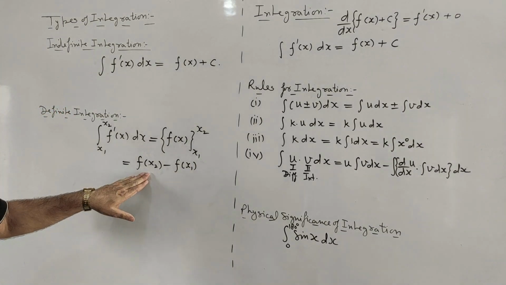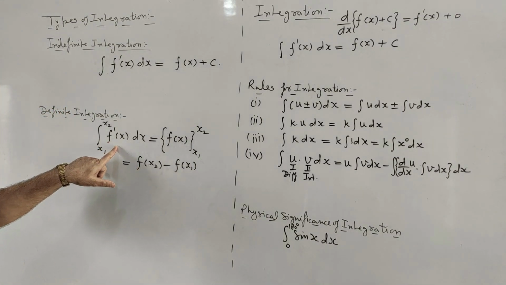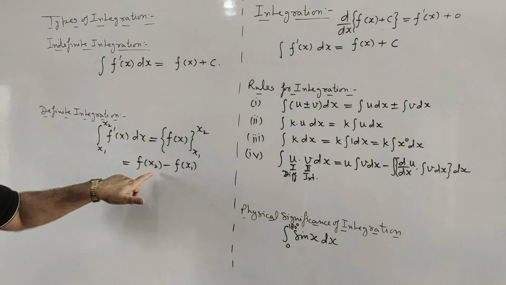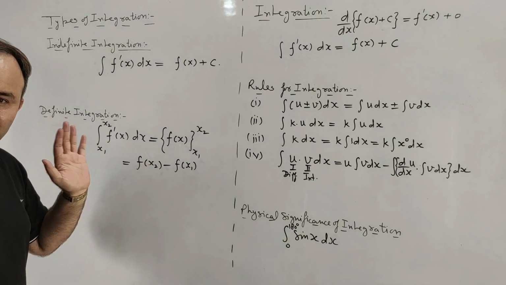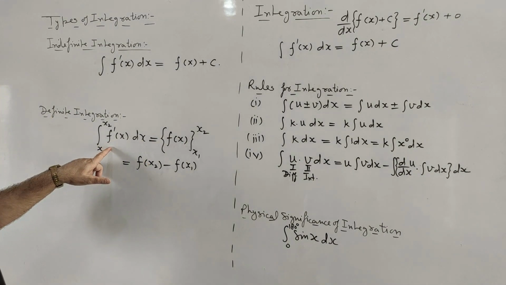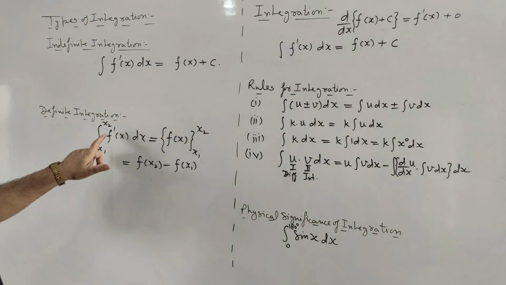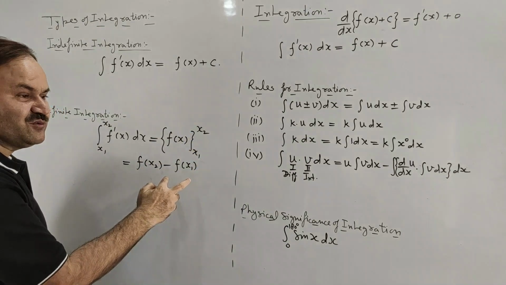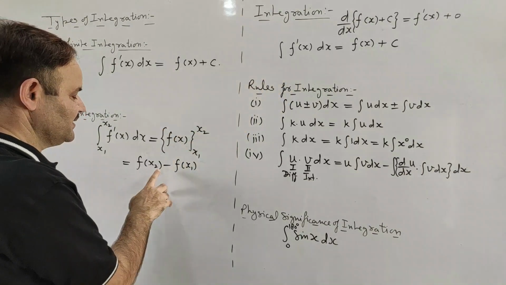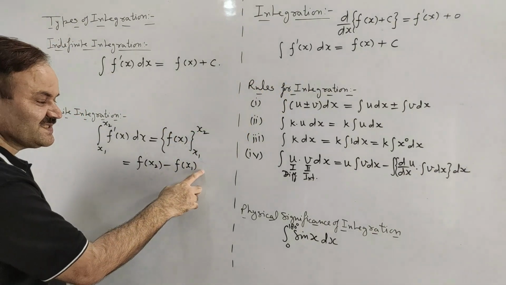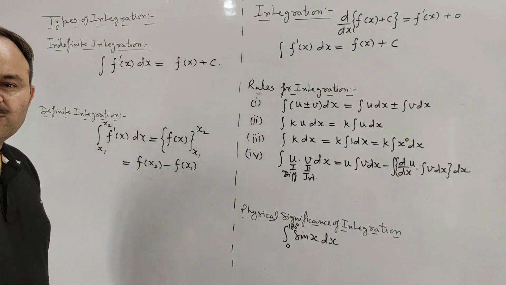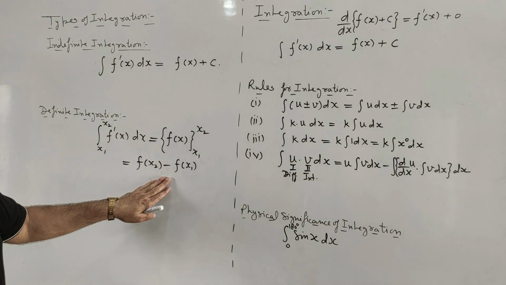So it is the case of definite integration when we have to integrate f dash x with respect to x from x1 to x2, and physically it tells us that it is the sum total of all values of f dash x when x changes from x1 to x2. Since we have to find upper limit minus lower limit, c in the case of the upper limit minus c in the case of the lower limit will get cancelled, so there will be no need to use the constant of integration in definite integration.